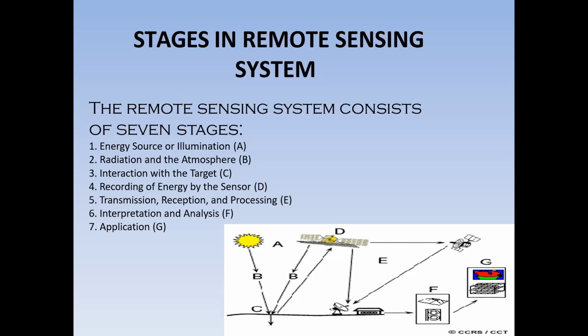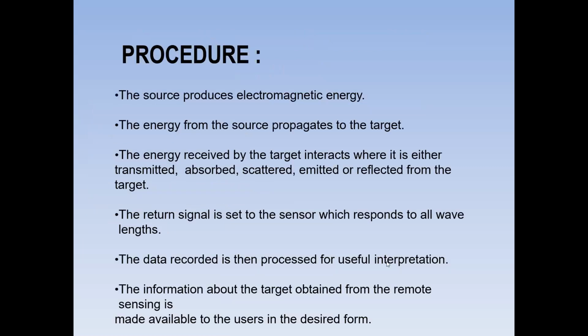This is the flow diagram for gathering information, converting the information to processing, analyzing, and application. This is the process of remote sensing. Go to next slide. Procedure. This is the procedure. Same as the last slide. See the flow diagram. The concept of this procedure.